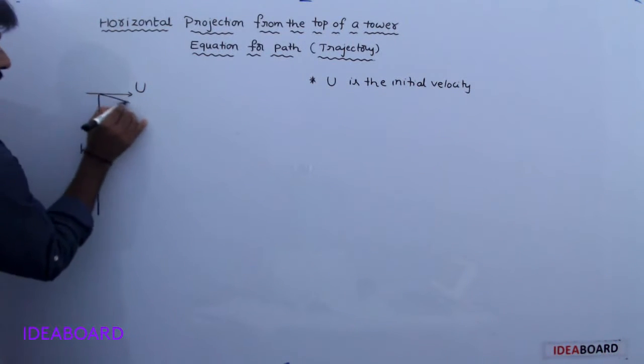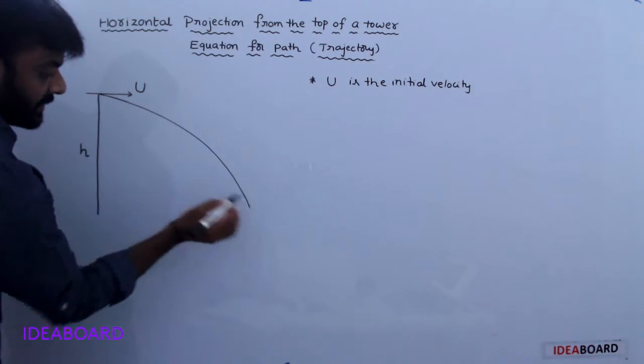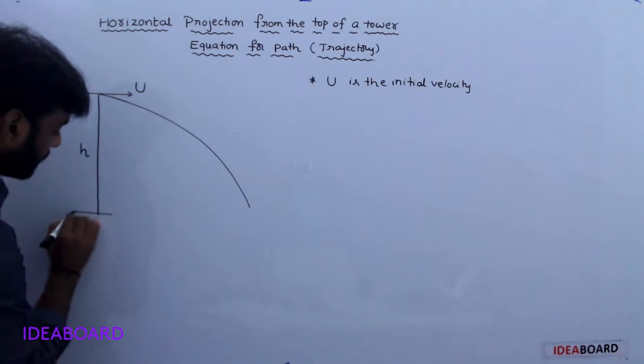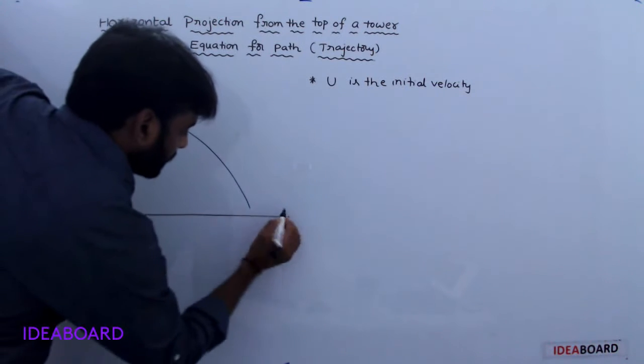Okay, the body moves in this path and reaches the ground after a certain time.